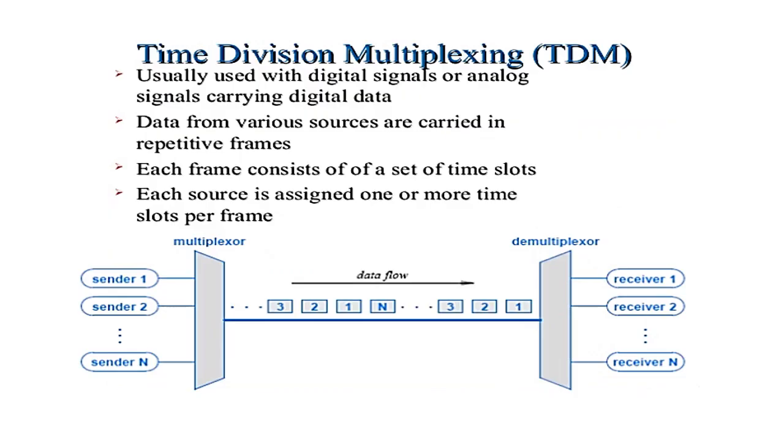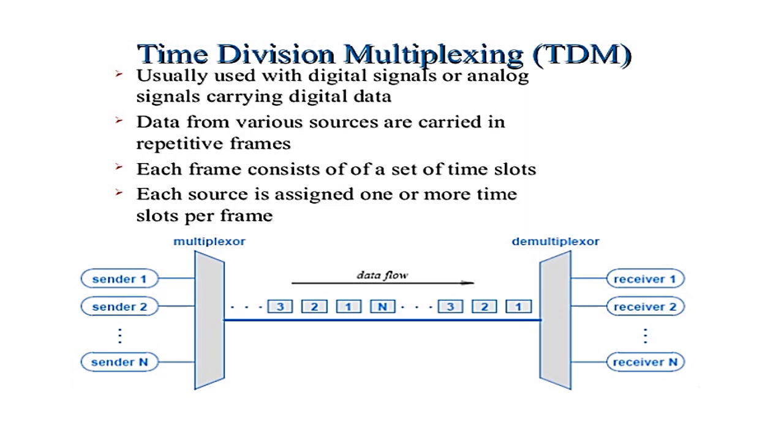Here we are going to see that usually the digital signals as well as the analog signals are carrying the digital data. They are transmitting the data from various sources and it will be carried in repetitive frames. Each frame will consist of a set of time slots. Each time slot will be denoted by the time period of 1 by Ts.